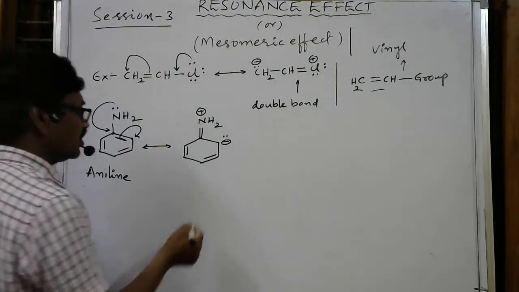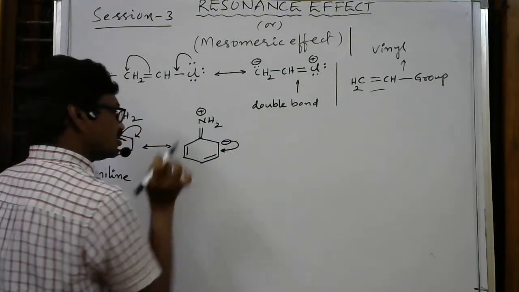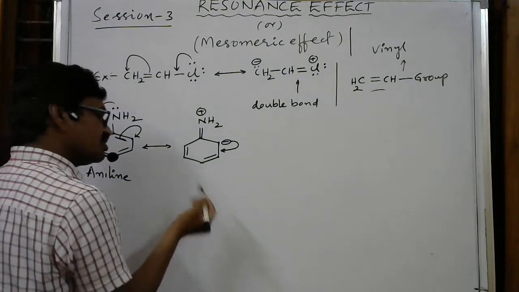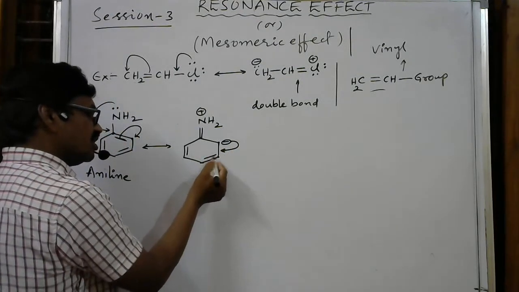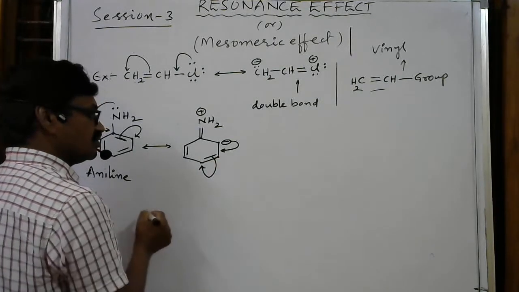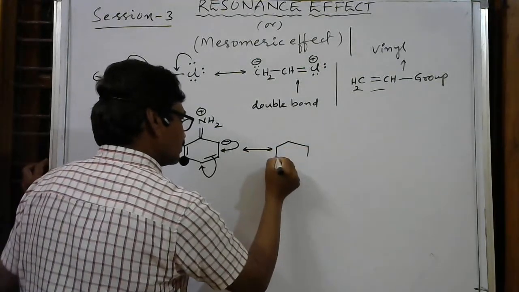In the next step, these electrons participate in resonance. These electrons come between this carbon and this carbon. Again the same thing: the number of bonds increases around this carbon, so this bond shifts from here to here. So the next resonance form we can write in this way.